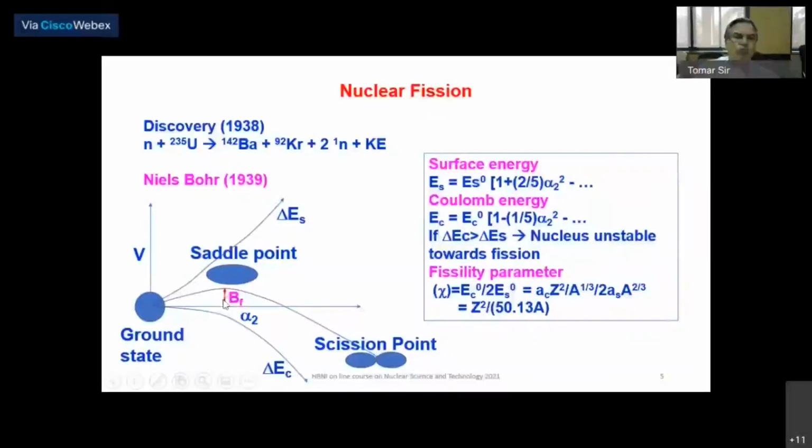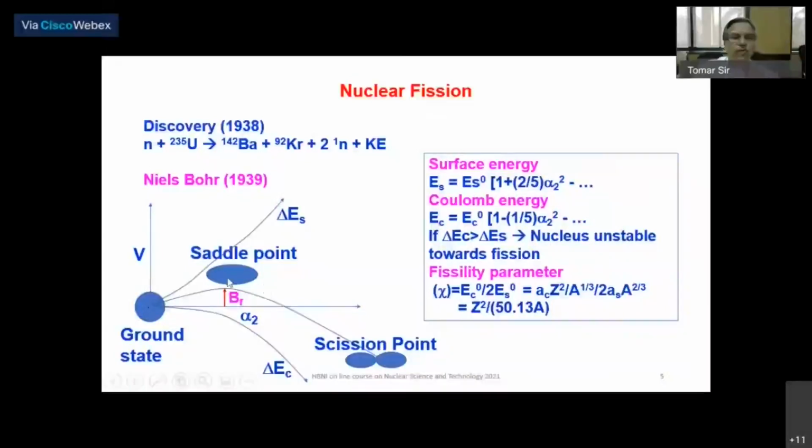The fission barrier for uranium-235 is of the order of 5 to 6 MeV, and a neutron will bring in about that 6 MeV energy by binding energy. That is why these actinides, like uranium-235 and plutonium-239, can undergo fission with thermal neutrons. That means whatever energy the thermal neutron brings in terms of binding energy is sufficient to induce fission in these nuclei.